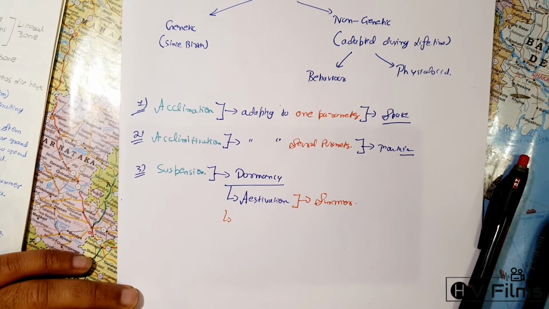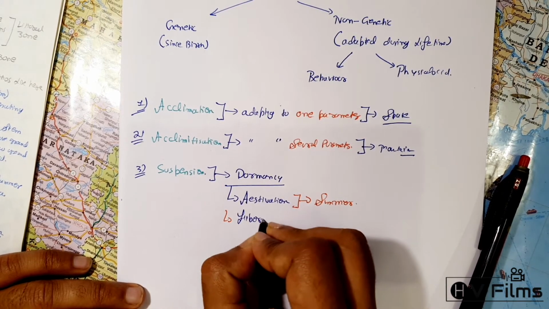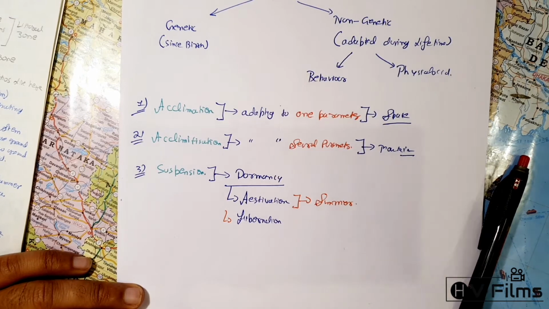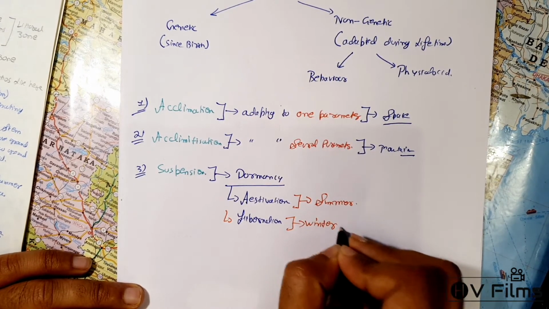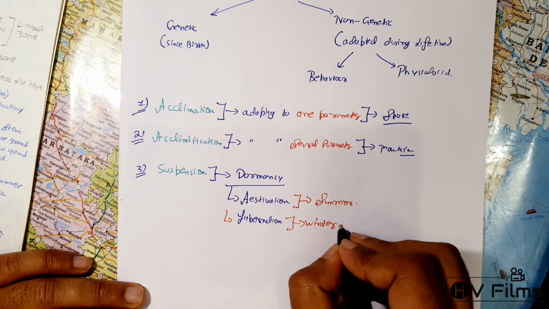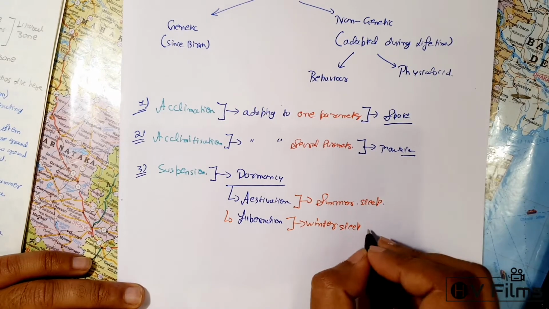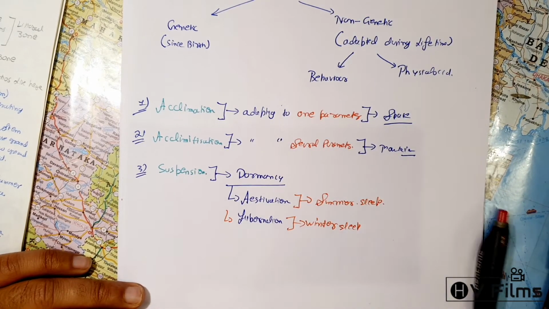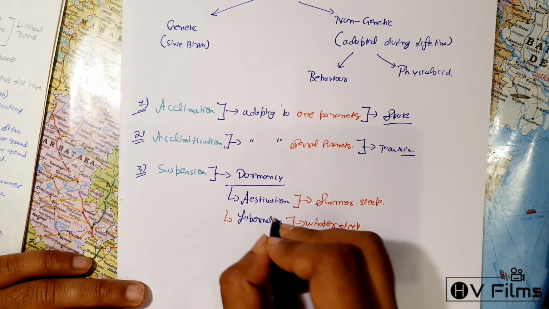Similarly, we have hibernation. Hibernation occurs during the winter period. We also call it a winter sleep, while estivation is a summer sleep. Famous examples of hibernation are the bear and also the rodents.